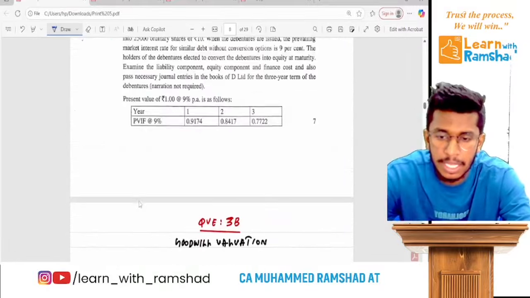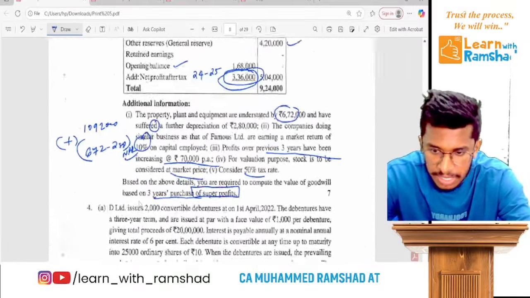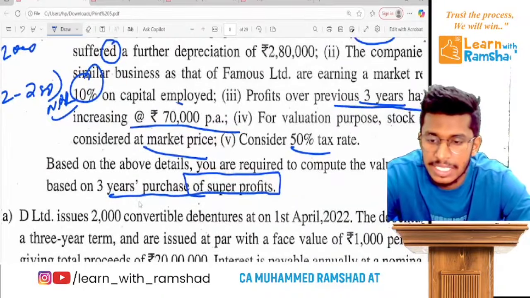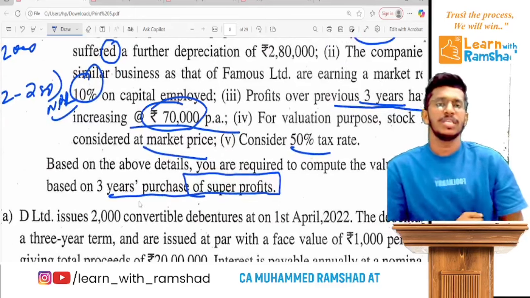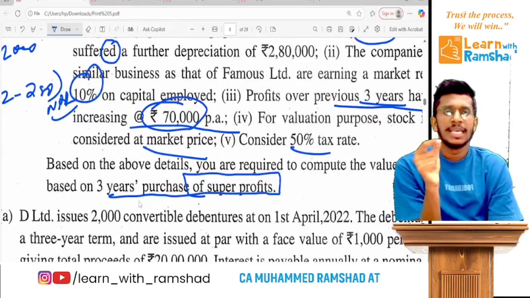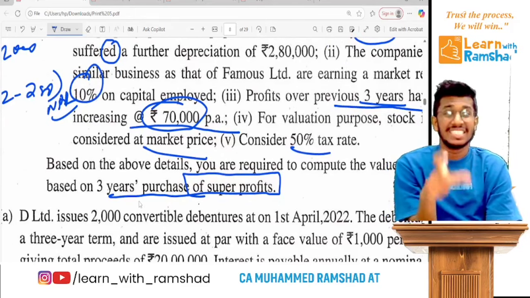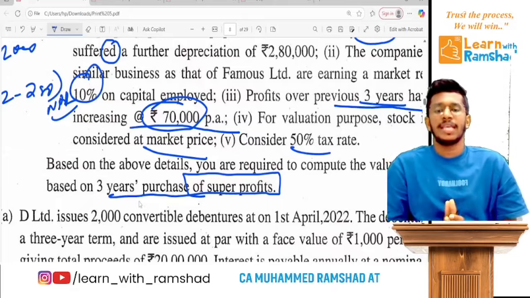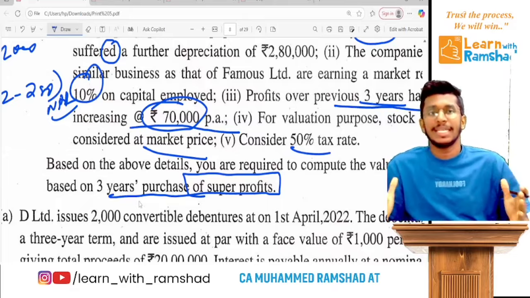So here they specify that the profit is increasing by 70,000 in the last 3 years. That means there is a trend.